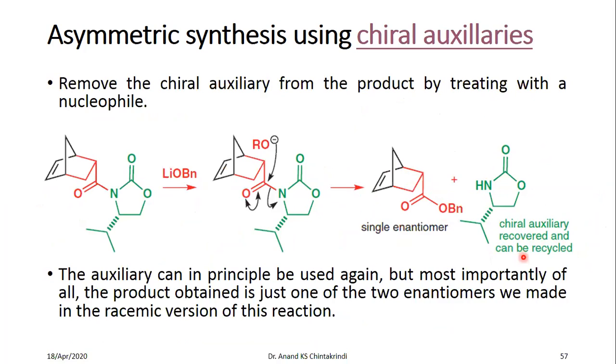So as you can see, the distinguishing factor is that the chirality is introduced, or you are getting an enantiomerically pure compound, by using a chiral auxiliary, which is not part of the final structure.